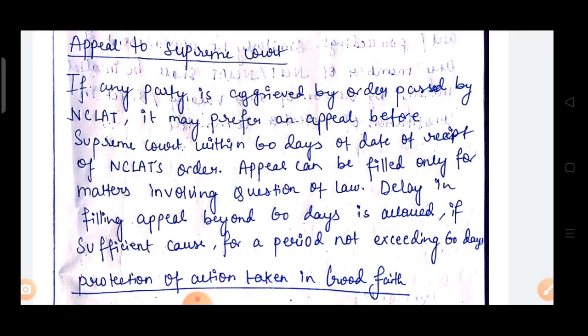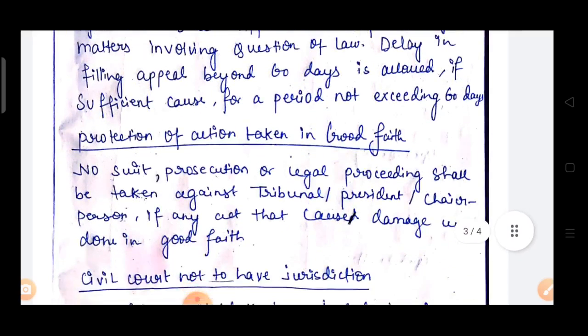Okay, within 60 days of date of receipt of NCLT's order. So appeal to Supreme Court done. Next one is protection of action taken in good faith.